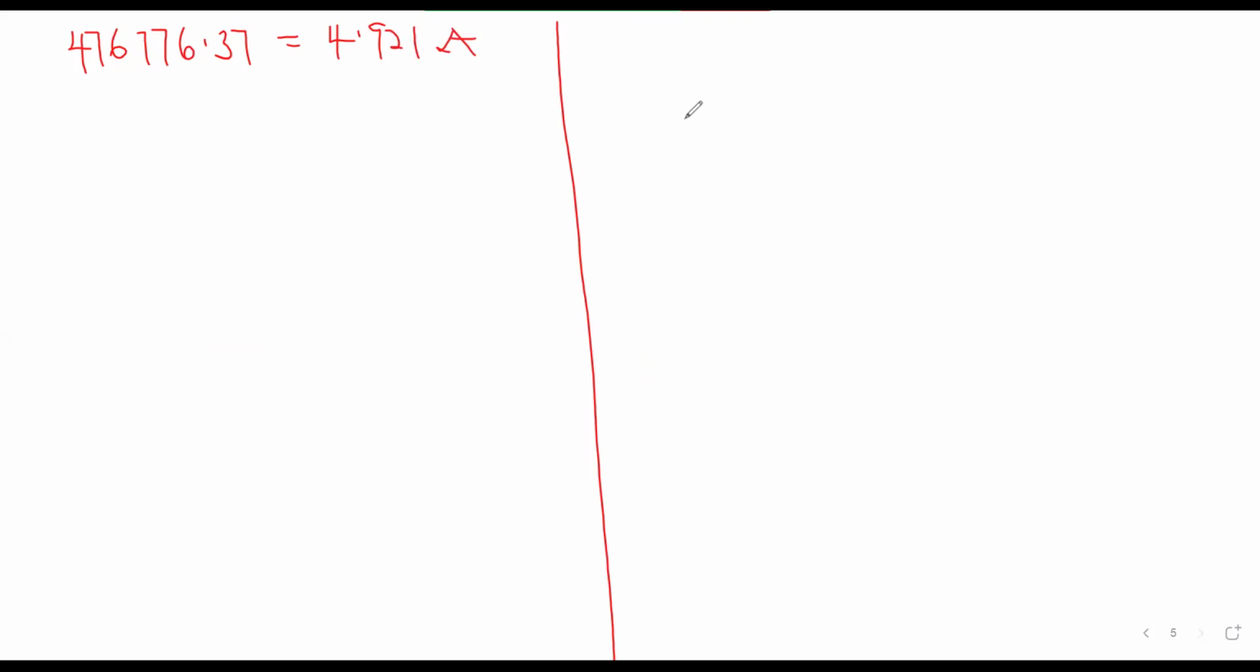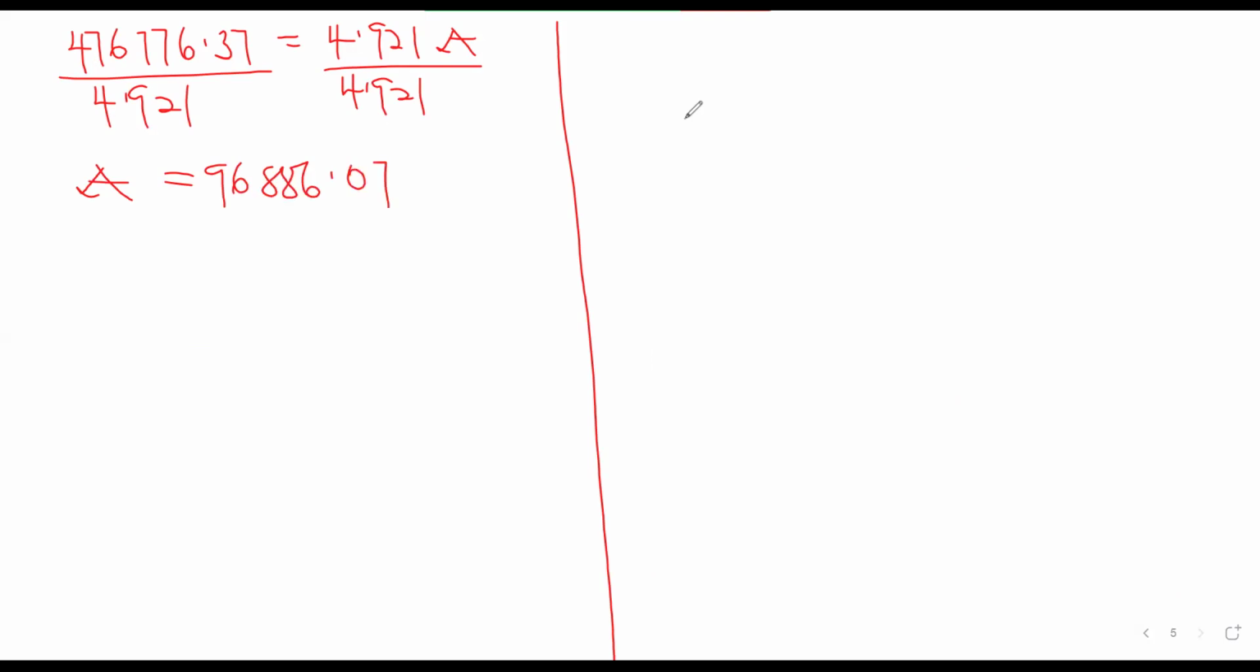A, it will multiply the A. So we divide both sides by 4.921. What are we having as the 96? It is 6.07. Okay? So this is the amount that they have to put in there every year towards the repayment of